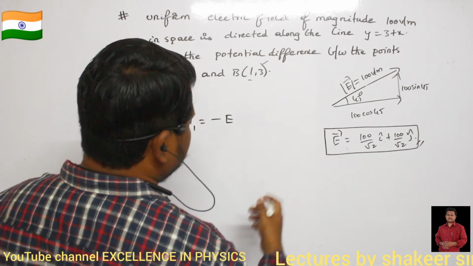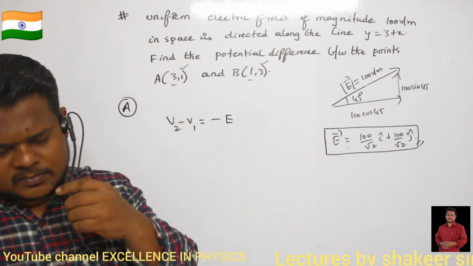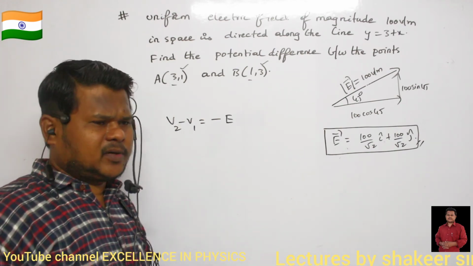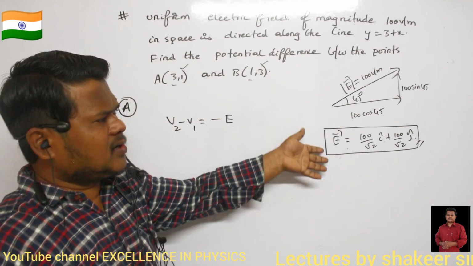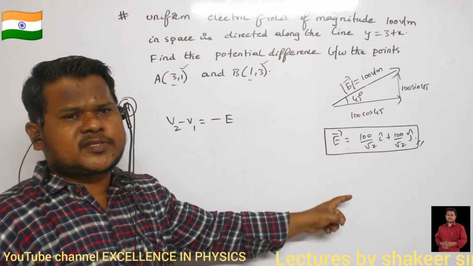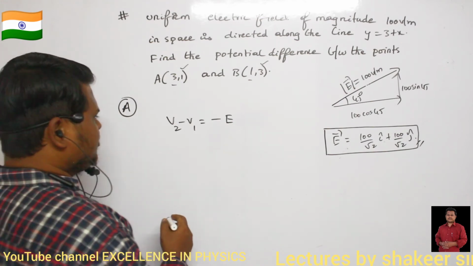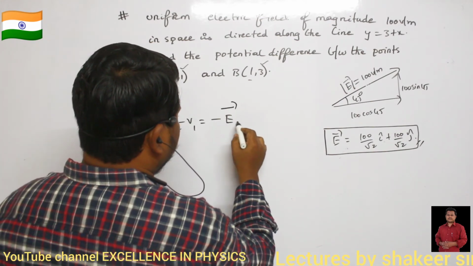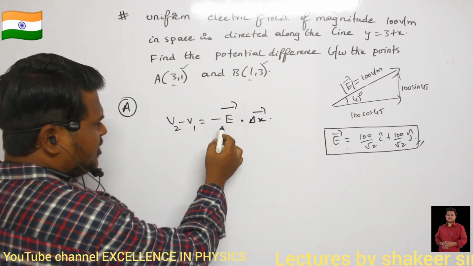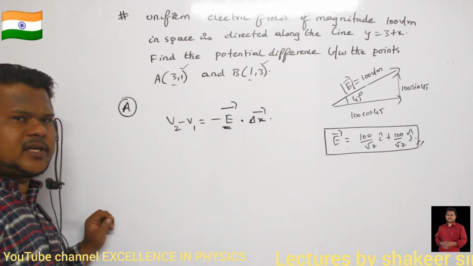And is this a uniform electric field or a non-uniform electric field? Uniform only, no? It has one component along the x-axis and one component along the y-axis, but they are not variable, they are constant. So definitely this is a uniform electric field. If a uniform electric field is present, then I have to write E dash dot delta x dash. So E dash we have calculated. E dash is how much? 10 by root 2 i cap plus 10 by root 2 j cap.